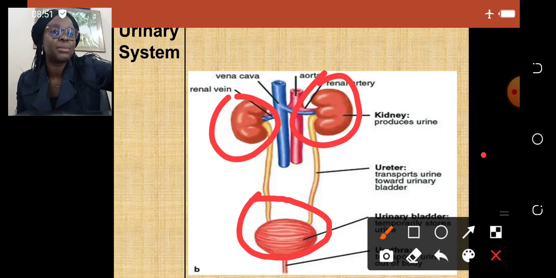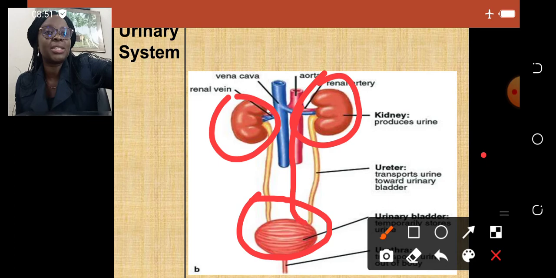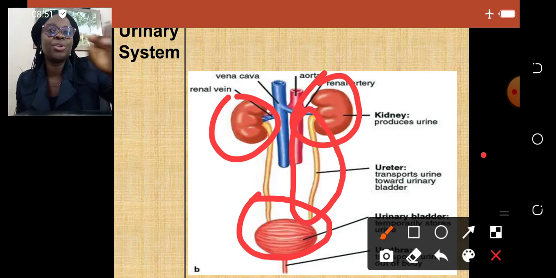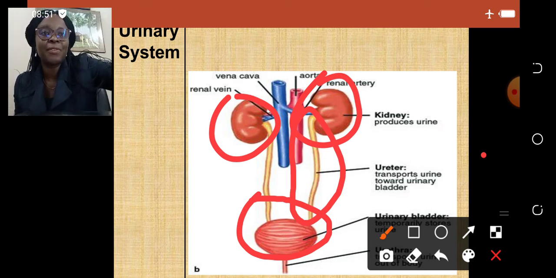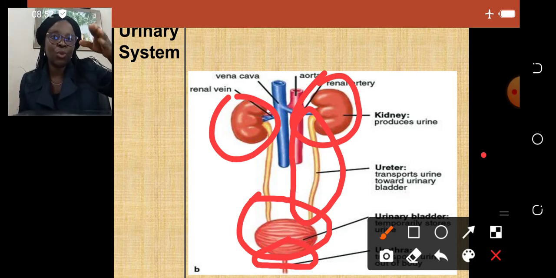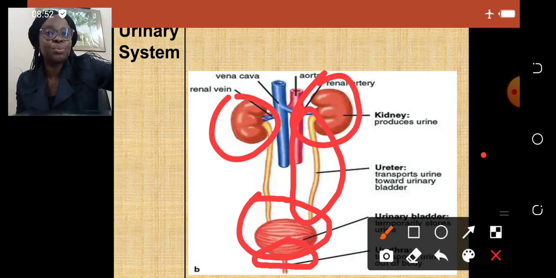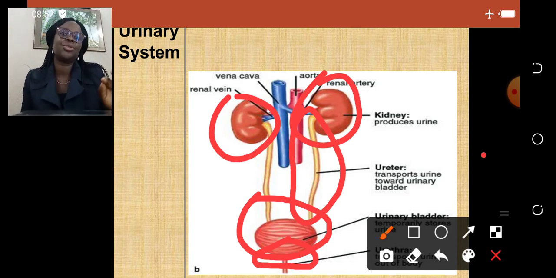the body. Your ureter is that long tube connecting your kidney and your bladder, while your urethra is that tube that leads from the bladder out to where your urine will pass out when you need to go to toilet. Whenever you go to toilet, that tube leading from your bladder outside, that's your urethra.